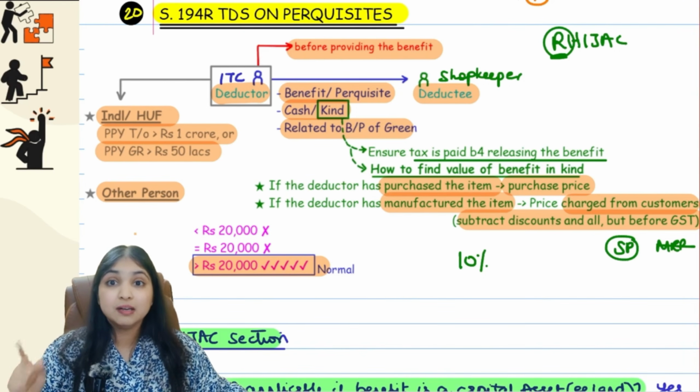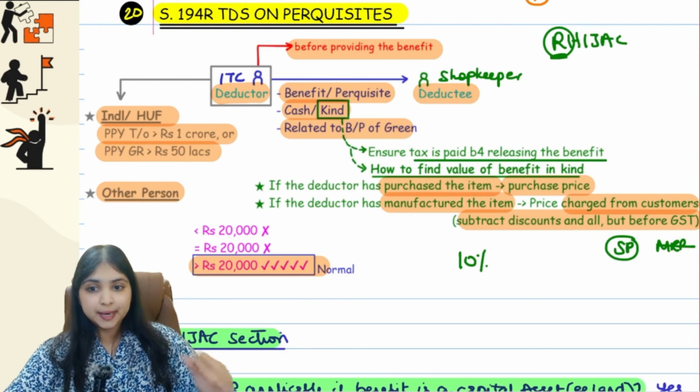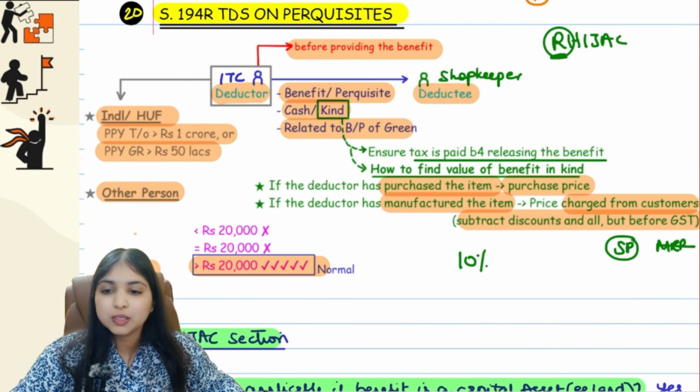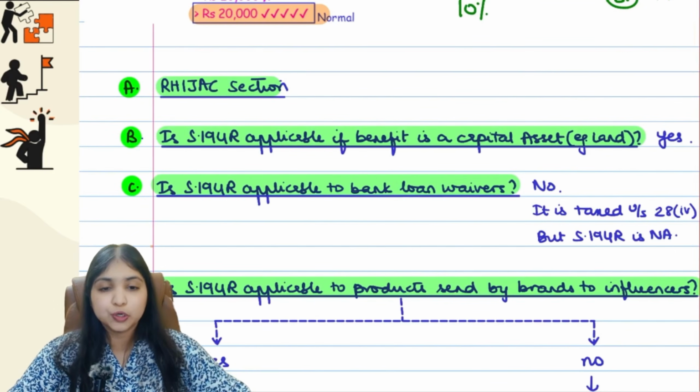And then one more thing we learned, if it happens to be in kind, then ITC will first ensure the tax has been paid on the gold coin, only then they will release the gold coin. So till here all the points are clear guys. Now let's see the special points. R hijack section I already told you.